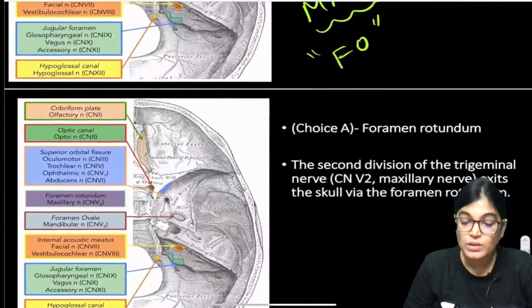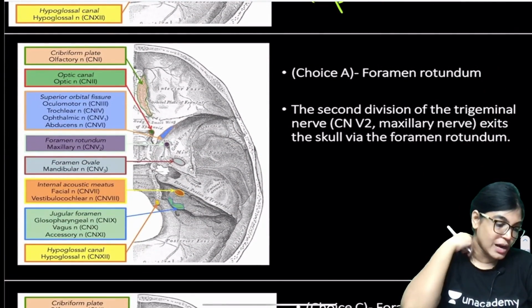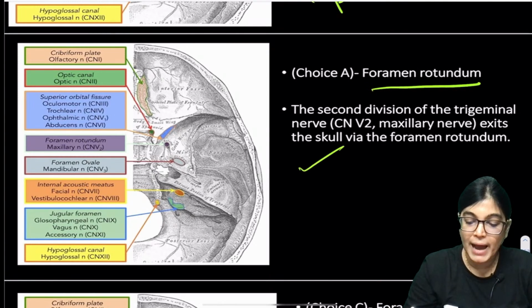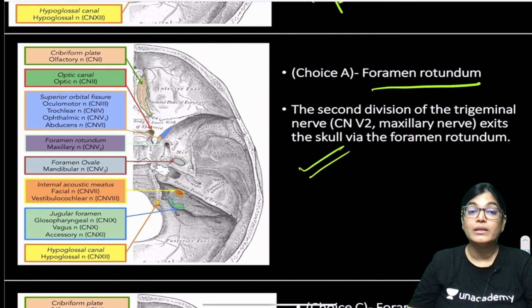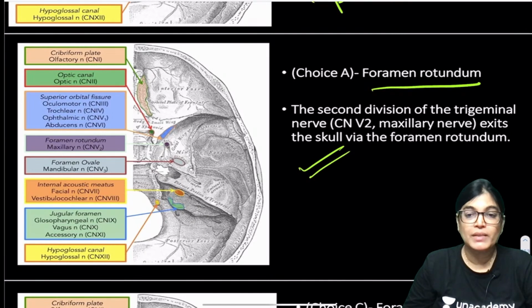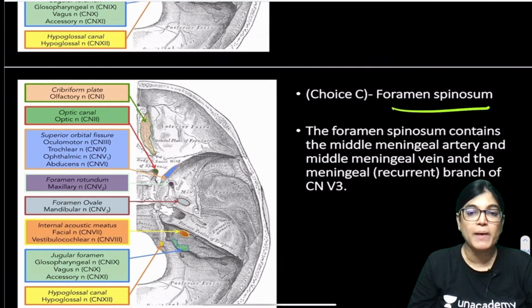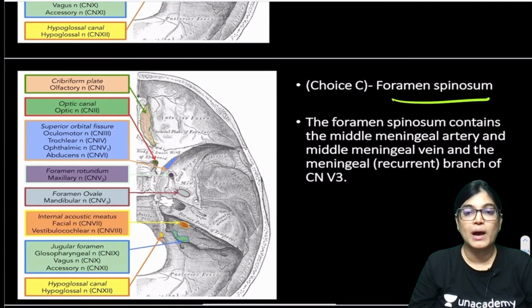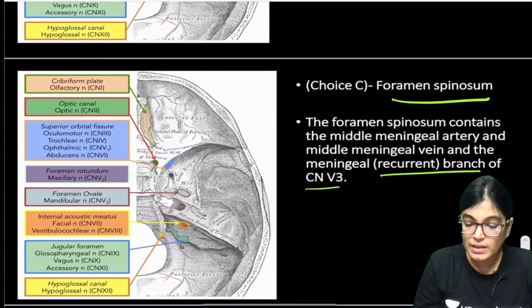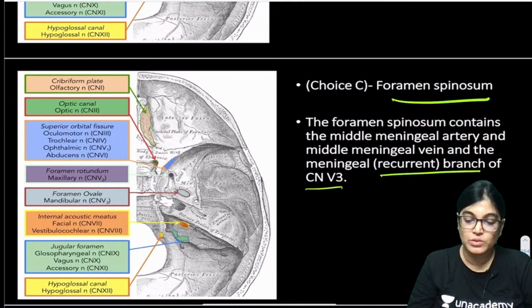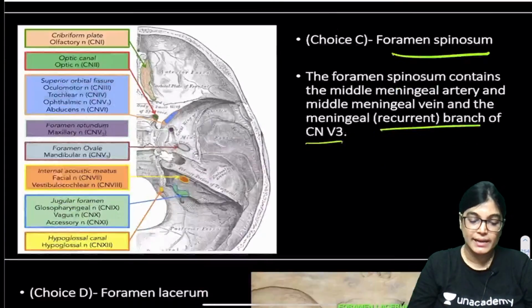Now, let's move on to the foramen rotundum. Foramen rotundum is not the answer. Which structure passes through it? The maxillary nerve, and the maxillary nerve does not innervate the muscles of mastication. Now, foramen spinosum: which structures pass through it? The middle meningeal artery and the recurrent meningeal branch. These structures are not involved, so this can't be the correct answer.